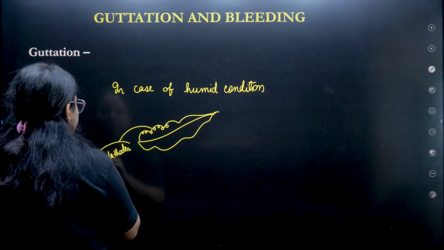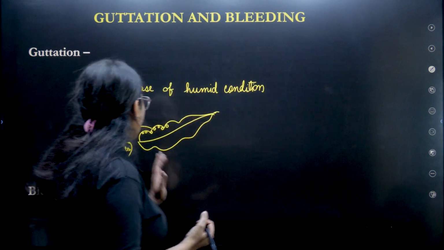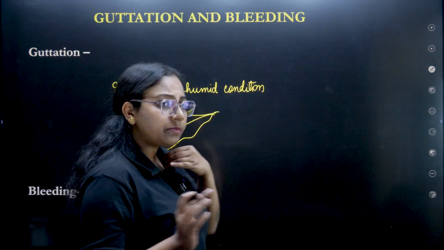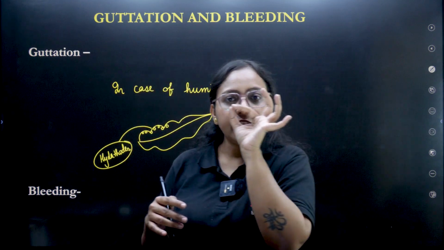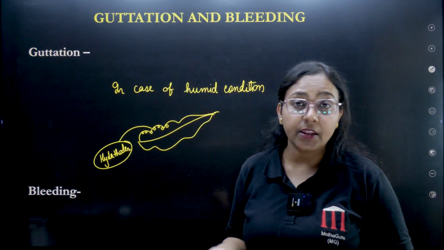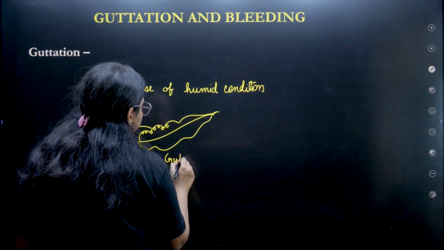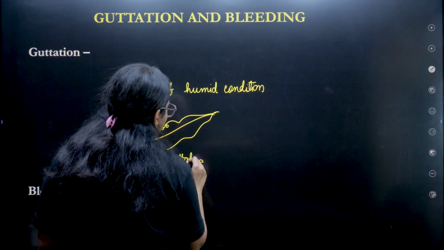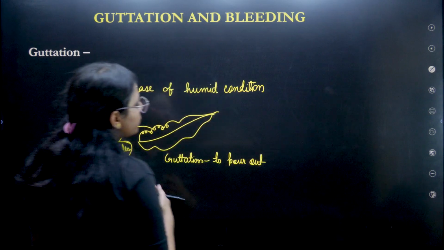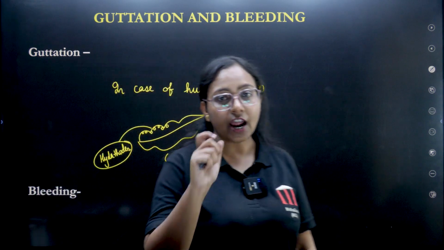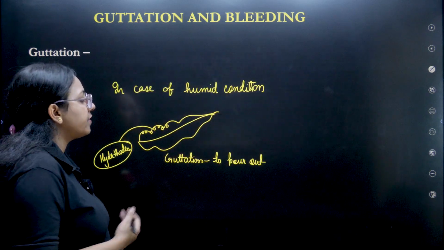You must have seen this type of tiny droplets in the early morning, on the leaf, some tiny droplets of water, especially in strawberry or banana plants. This is called guttation. Guttation means to pour out. Because the transpiration is not taking place, that water will obviously go somewhere, so it gets collected on the margin of the leaf, and this is called guttation.